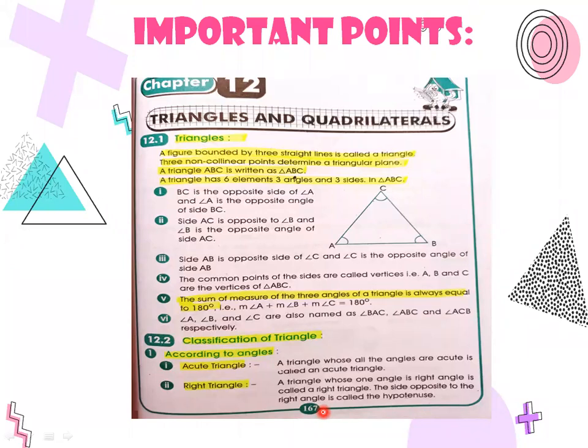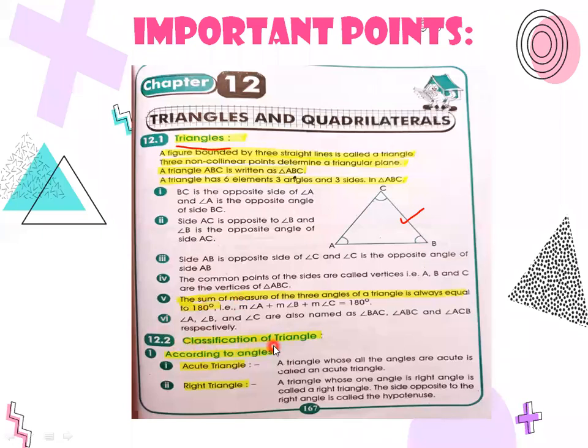Open your books. Okay, open your book, chapter number 12, triangles and quadrilaterals, page number 166. On page number 166, you have the definition of triangle. Highlight or underline these points. This is the figure of a triangle. And you have learned here that the sum of the measure of the three angles of a triangle is always equal to 180.